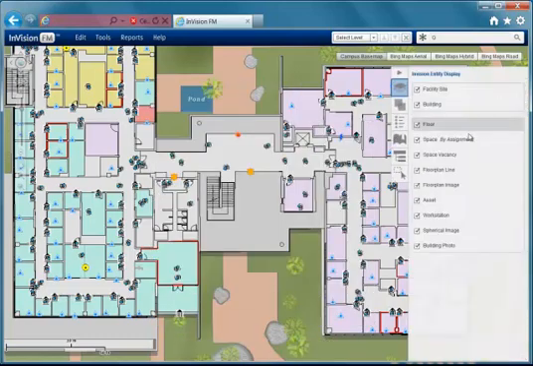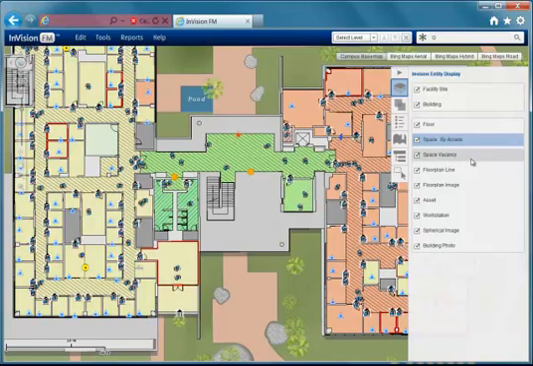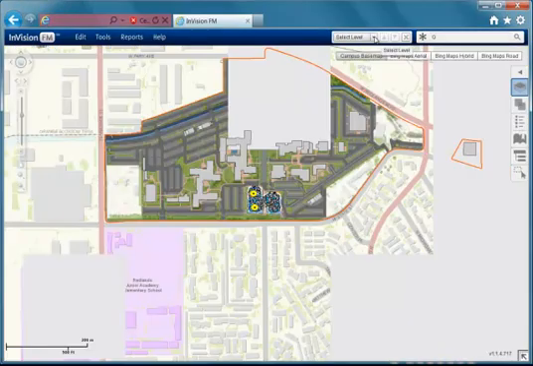InVision FM lets you create custom renderers to help understand your complex data. Here we're looking at interior spaces represented by the type of space, the security access, or the current organization occupying the space. These view-bys can be configured for any variables you're interested in.